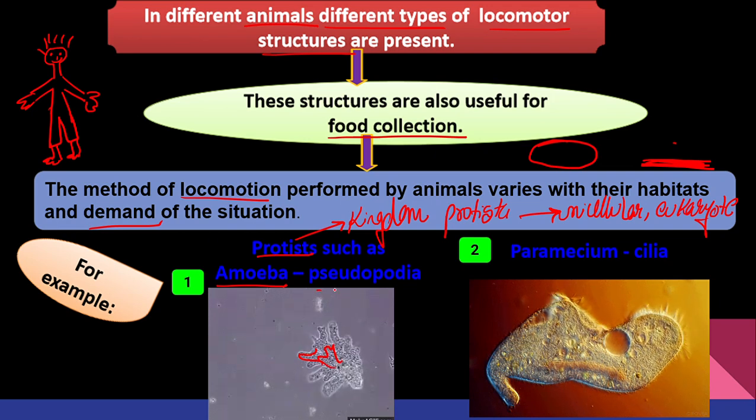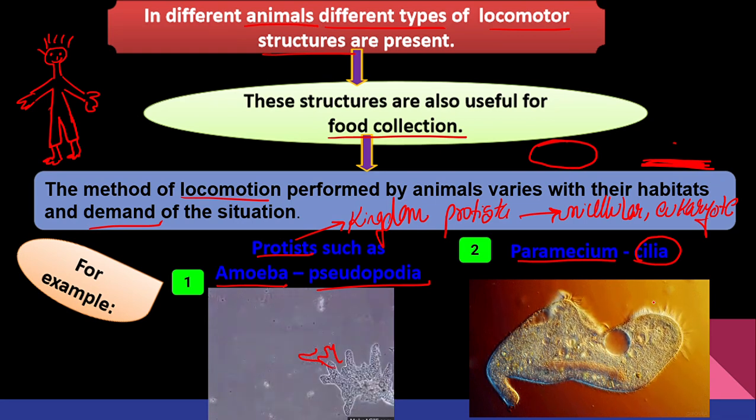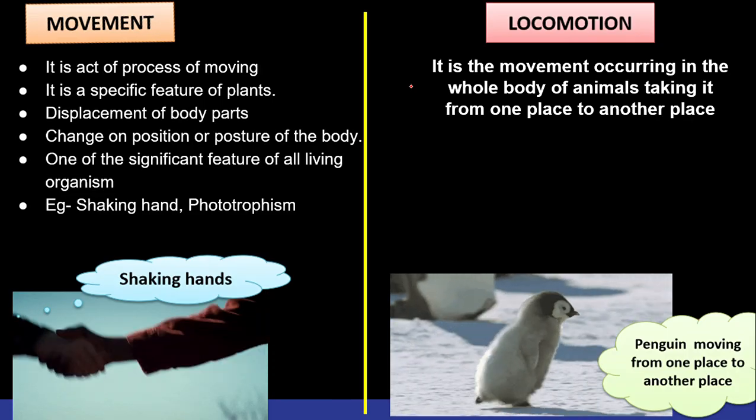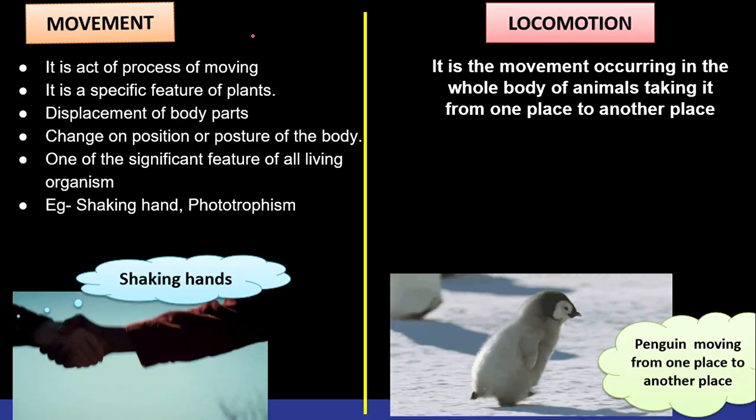Okay, so pseudopodia, amoeba use pseudopodia for the collection of food, right? And for locomotion. Now, when we talk about paramecium, again it is an example of protista, and cilia is the one which helps for a collection of the food, right? We are going to learn about it in detail in upcoming slides. Now, this one, all locomotion are movement, but all movement are not locomotion. Let's keep it on hold and understand this slide, then we'll go back.